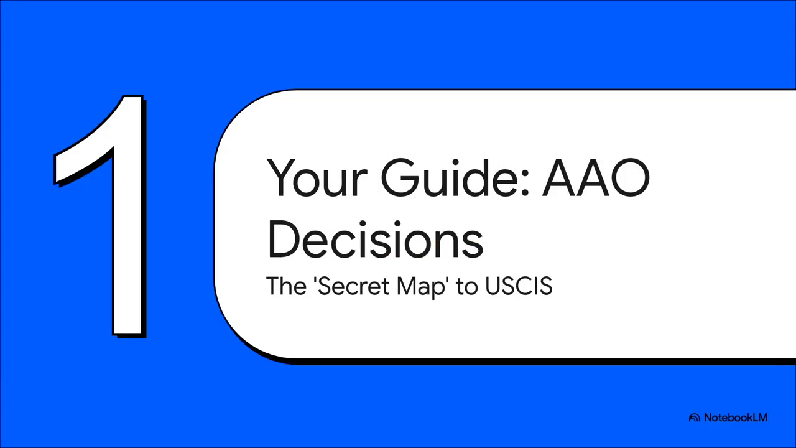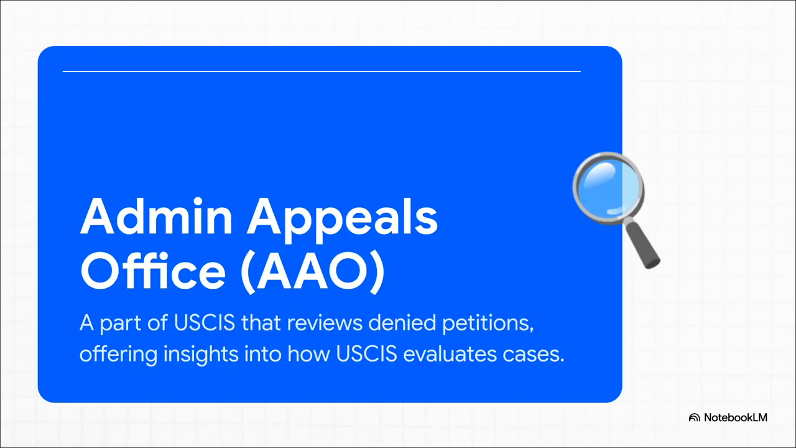Well, the answer is in a resource that, believe it or not, a lot of people overlook. It's the decisions from the Administrative Appeals Office, or the AAO. You can seriously think of them as a kind of secret map, one that shows you exactly what USCIS officers are looking for.